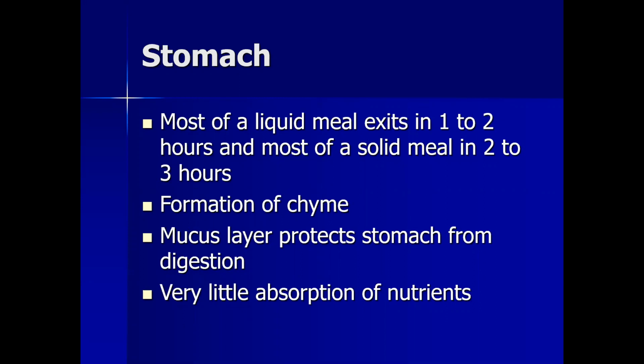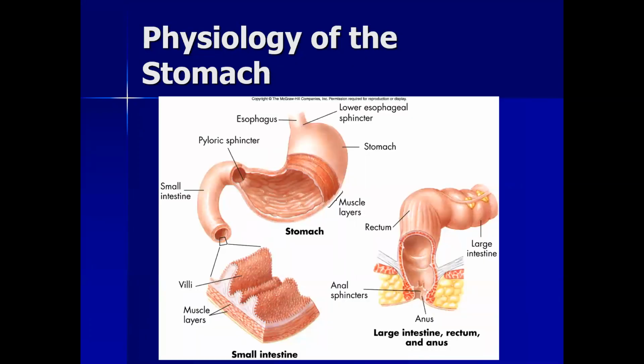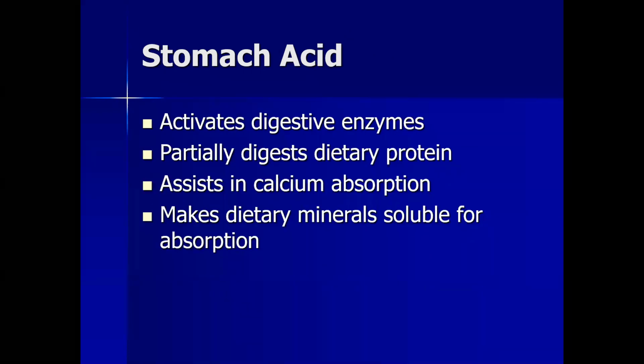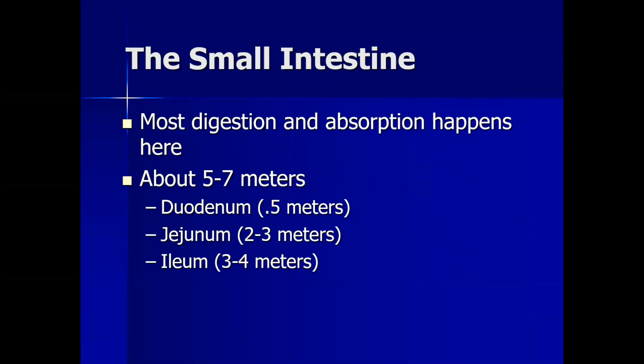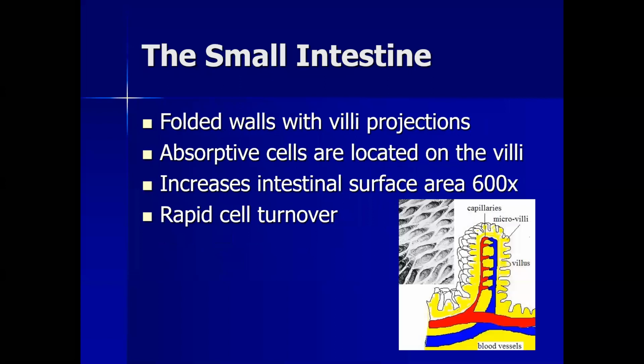Very little absorption of nutrients occurs in the stomach. So this is the overall physiology of a stomach, and from here the food enters into the small intestine. Stomach acid, you all know, assists calcium absorption and dietary mineral absorption. It activates the digestive enzymes and partially digests the protein. Then food enters into the small intestine through the duodenum, which is around 0.5 meter, the jejunum 2 to 3 meter, and the ileum 3 to 4 meter.